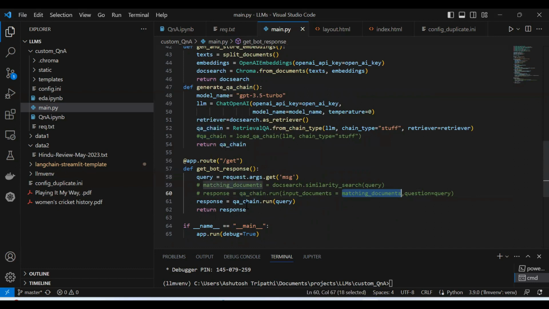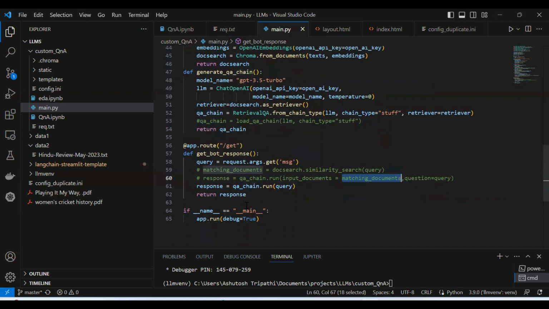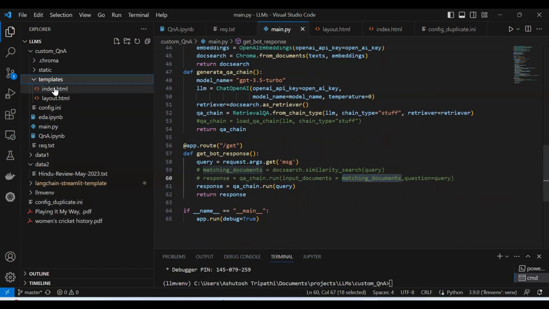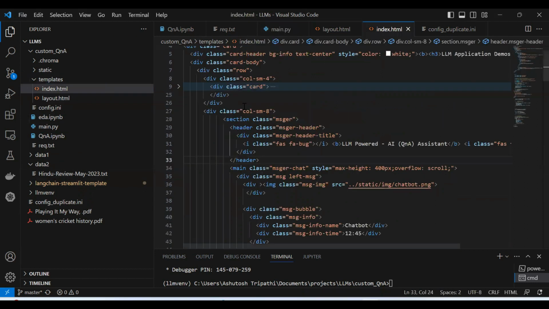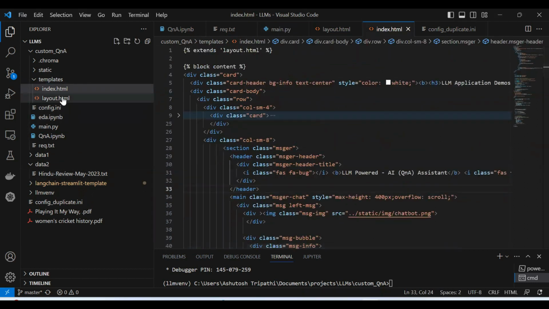So now this is our main.py file. And then I'm using some HTML. Inside the templates folder, you have stored certain HTML files. The first one is index.html. Not the first one actually; let's start with the layout.